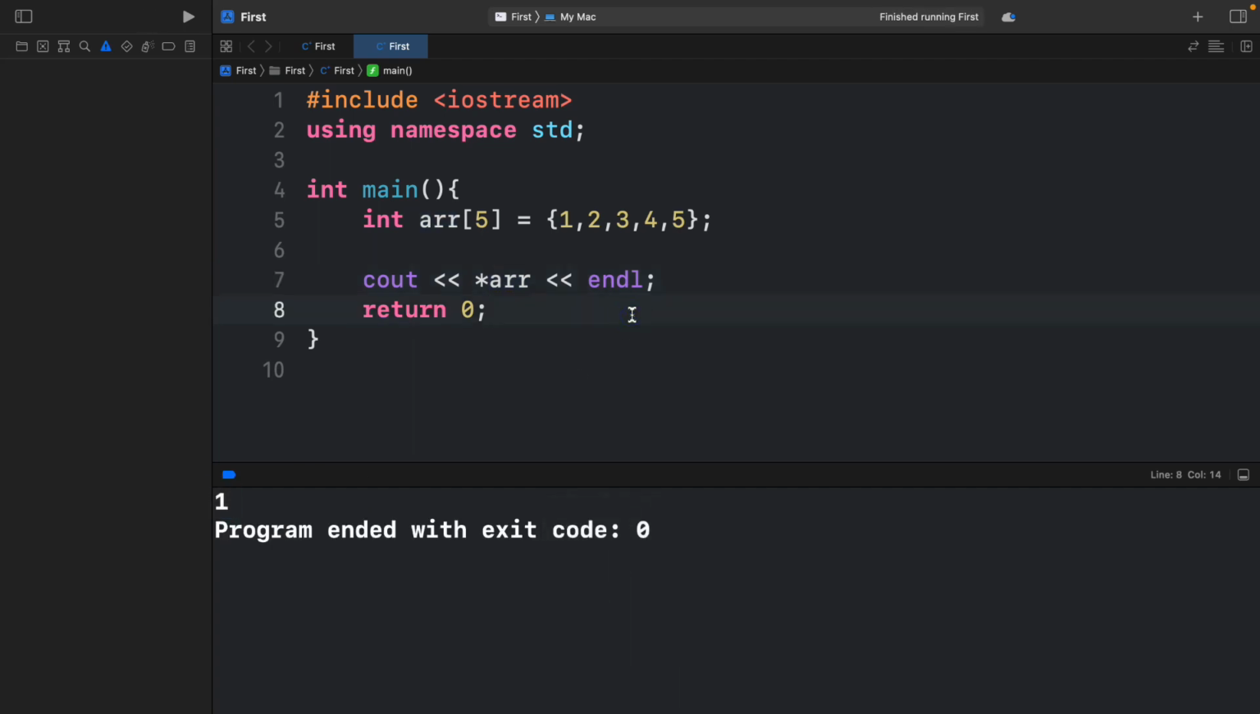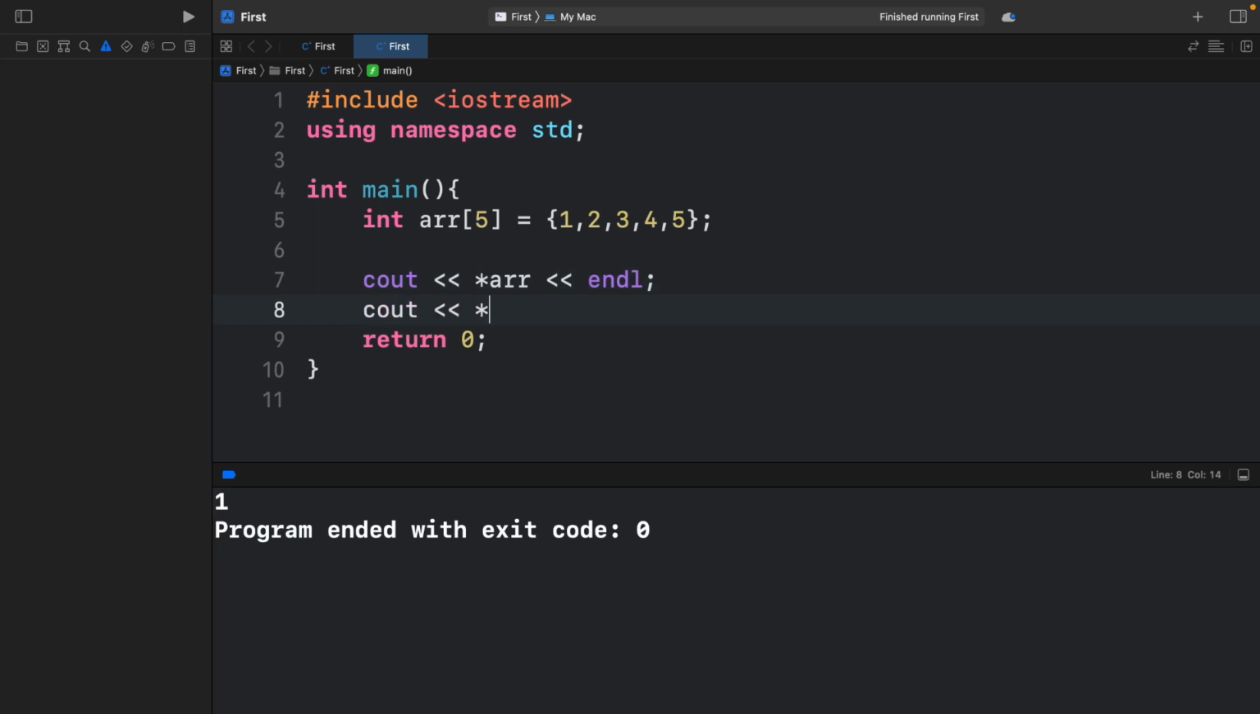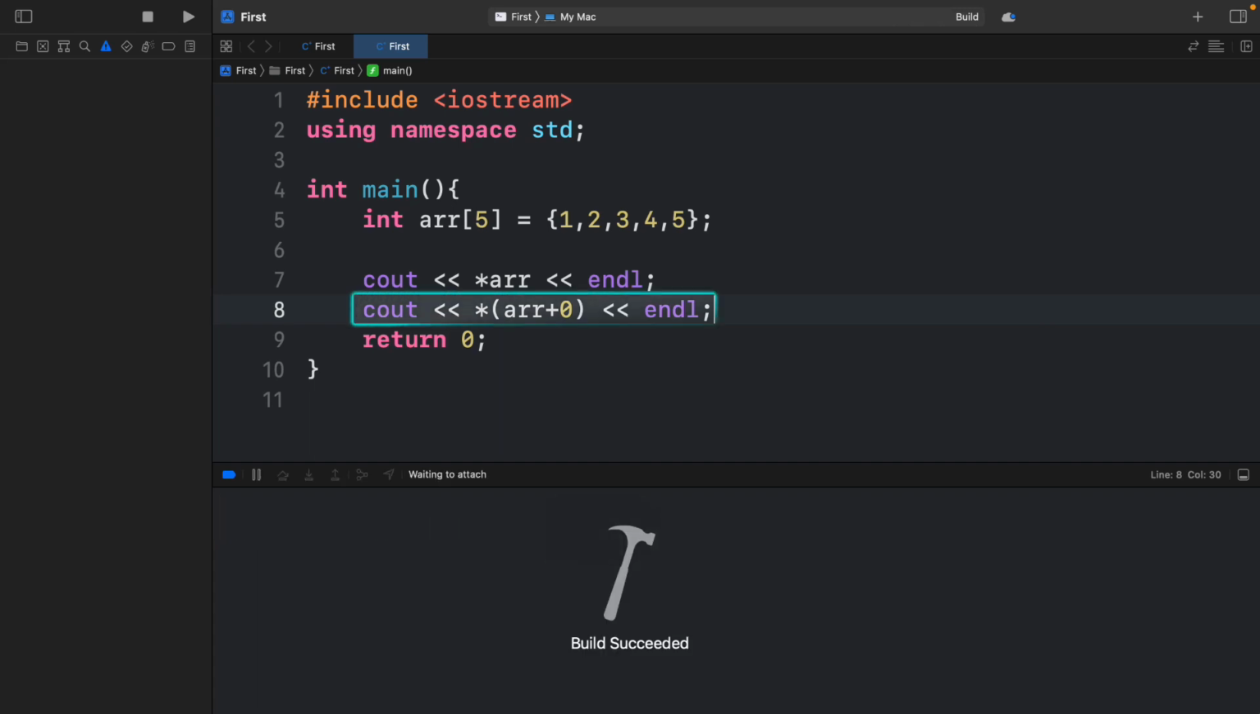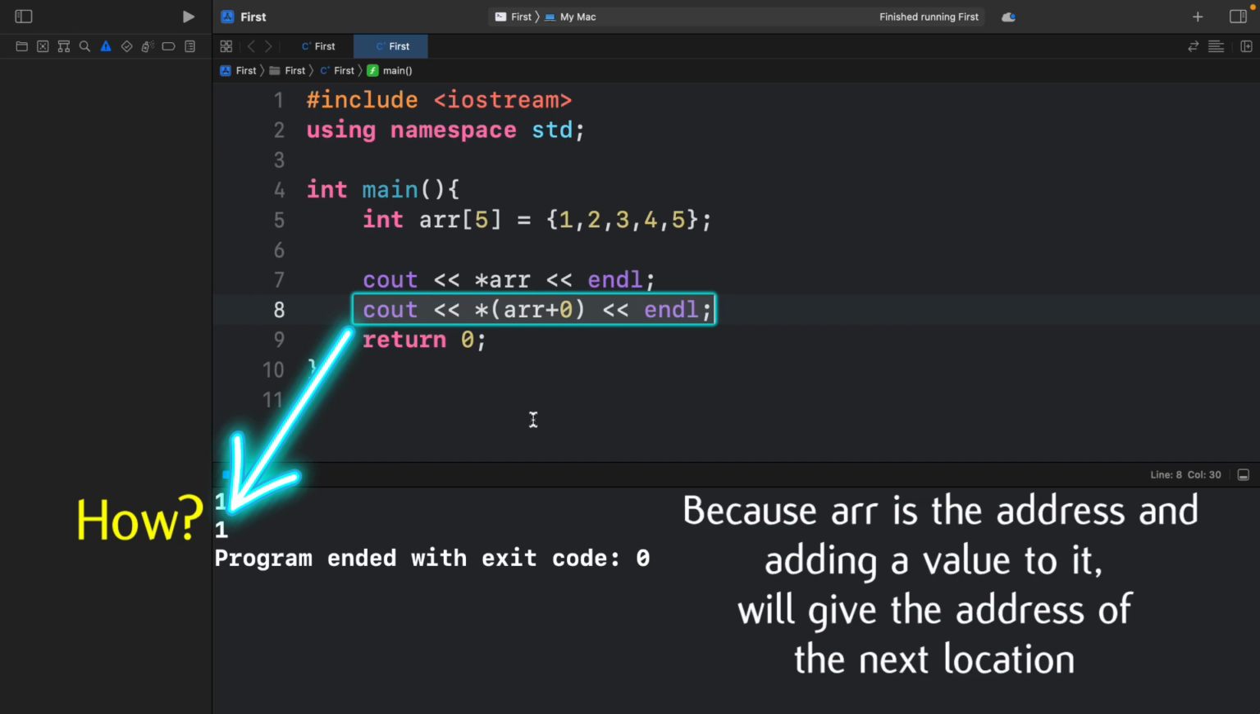As discussed in the previous lectures, the array name is the base address, or in other words, it is also a pointer storing the address. So if I say cout star arr plus 0, then this will refer to the 0th element only. How? Because arr is the address and adding a value to it will give the address of the next location.